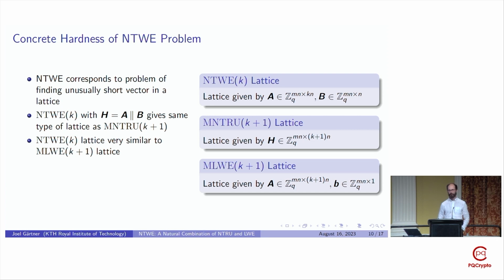So there's a significant difference between the module learning with errors problem in rank k and rank k+1. And so this concrete hardness estimate is that the NTWE problem is quite a lot harder than we probably could relate to the module learning with errors problem.